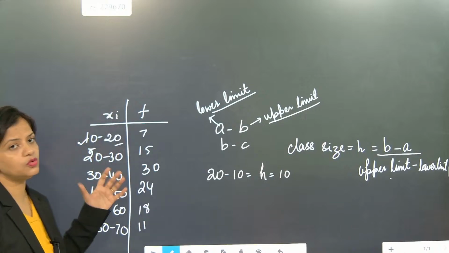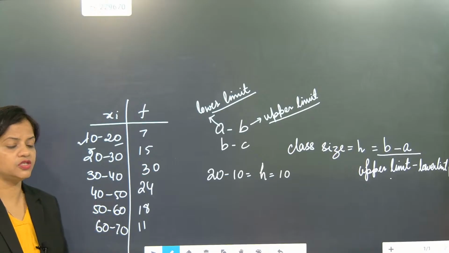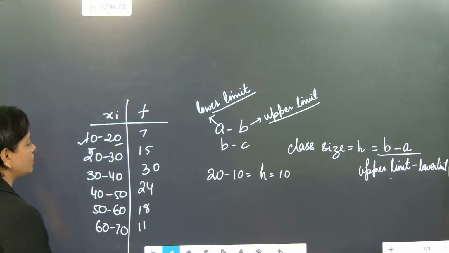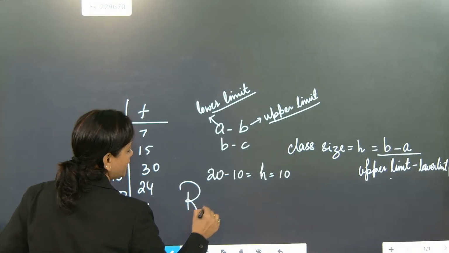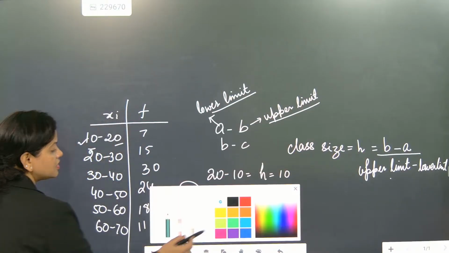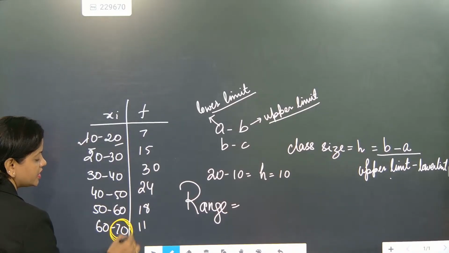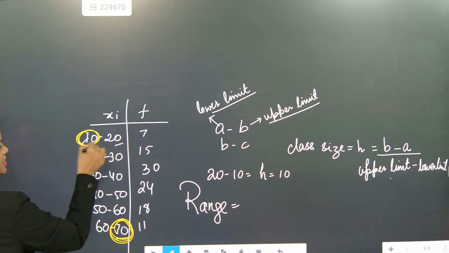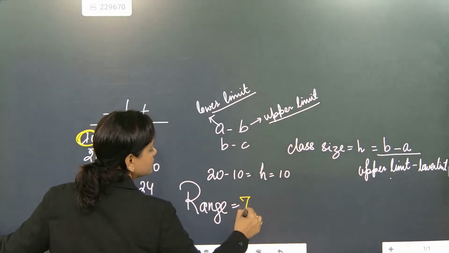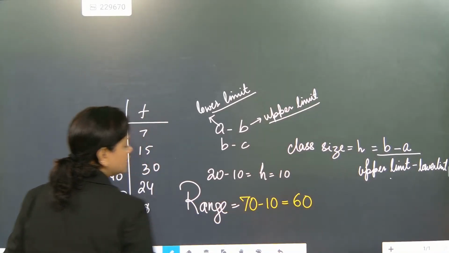Ungrouped, we understood: highest minus lowest. For grouped, what is the range? For grouped also, you have to do the same thing. For range, what is the maximum value? What is the maximum limit? 70. What is the minimum limit? 10. So range will become 70 minus 10, which is 60. That's it.